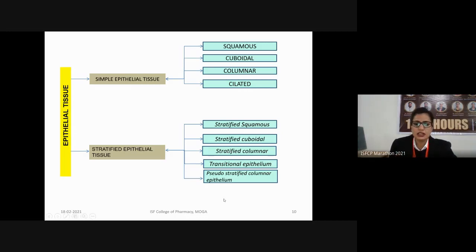Last one, we have the pseudo-stratified columnar epithelium. The term pseudo indicates false. So they act as false stratified columnar epithelium. They somehow resemble the columnar epithelial tissues.